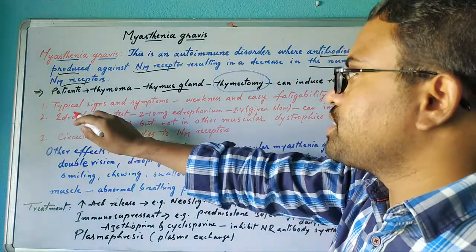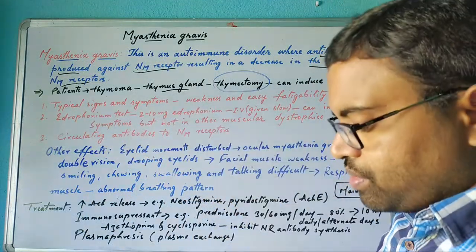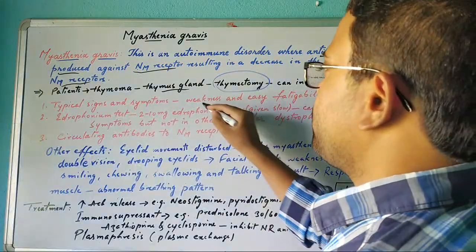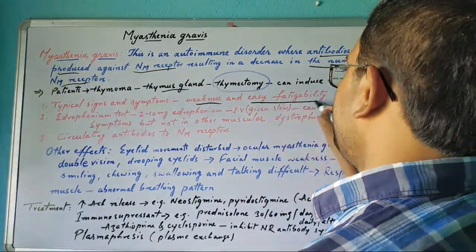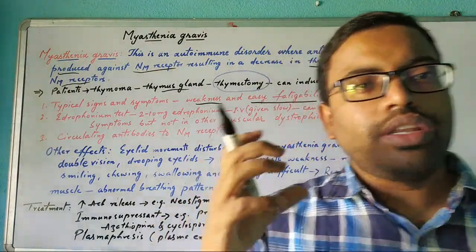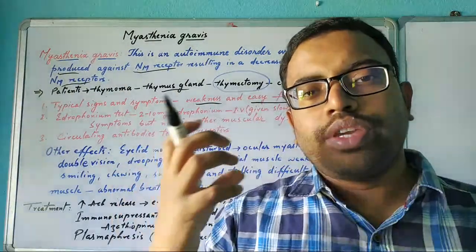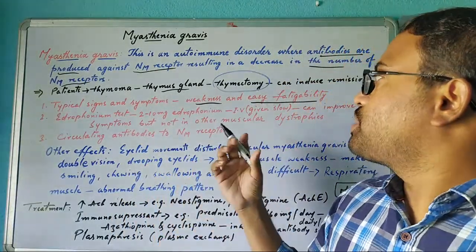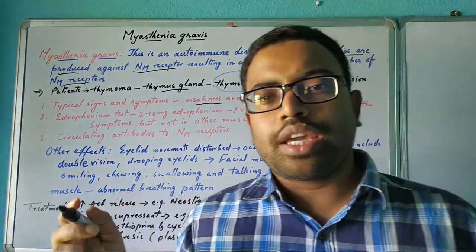So what are the signs? Typical signs and symptoms are weakness and easy fatigability. That means he will feel weakness all the time, through all the muscles, and fatigue, again laziness.